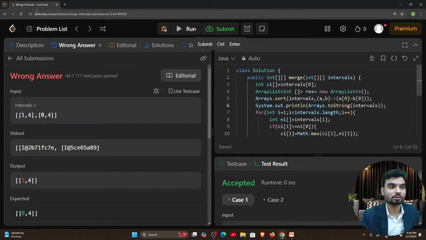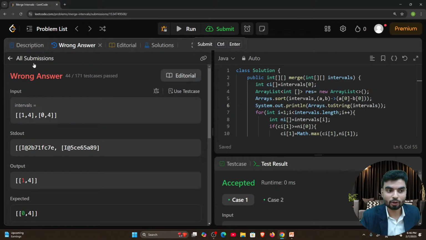Oh, actually, now I understand what the problem is here. We have only two values, right? And before sorting, we are considering the current interval. Eventually, the current interval should be 0, 4, but what we are having as of now is 1, 4. That is a problem, right?